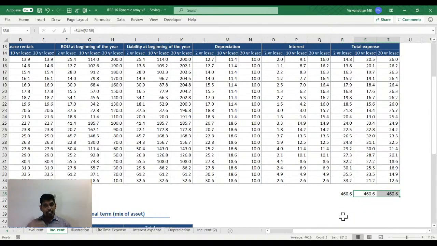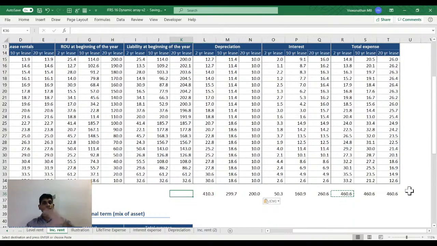Short-term leases keep rolling it over, or medium-term leases and roll it over, or one big 20-year lease. But having said that, your interest and your principal part or depreciation would not be the same. The summation of the two would be the same. But how much you attribute to interest and how much you attribute to depreciation would be different.